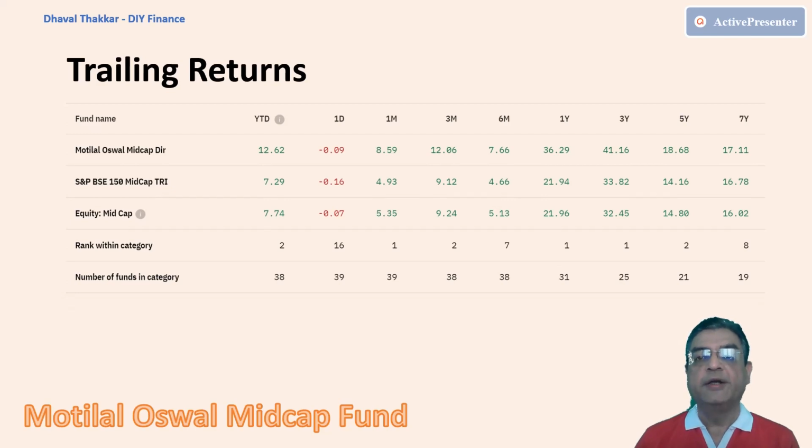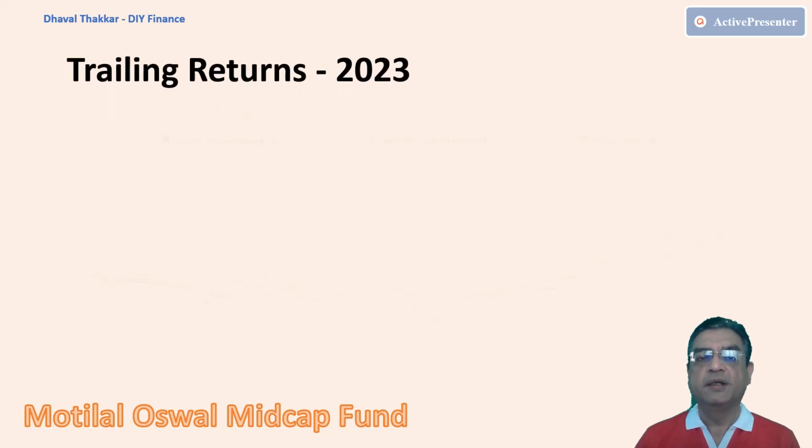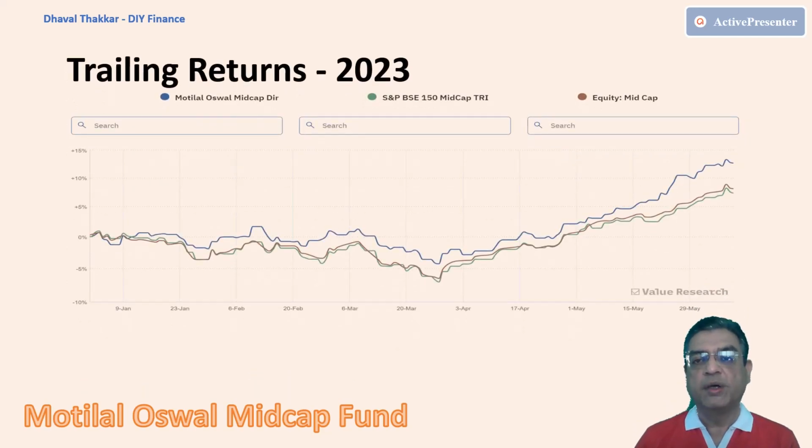Hence, from the trailing returns table, we can surely say that the fund is able to generate quite a good return in the last few years. Now let's also check the fund's performance for this calendar year. As evident in the graph, the fund's performance has been quite good for most of the period in this calendar year of 2023 and is able to outperform its index and the category.